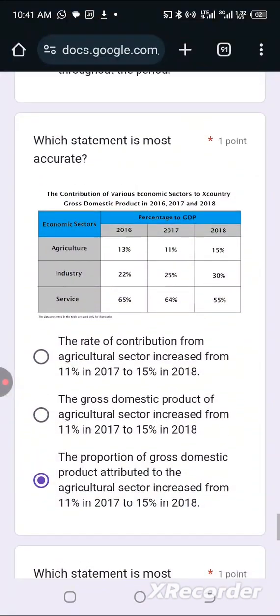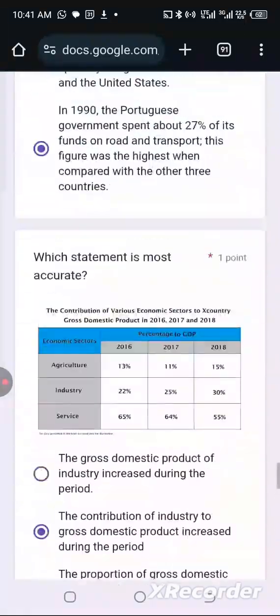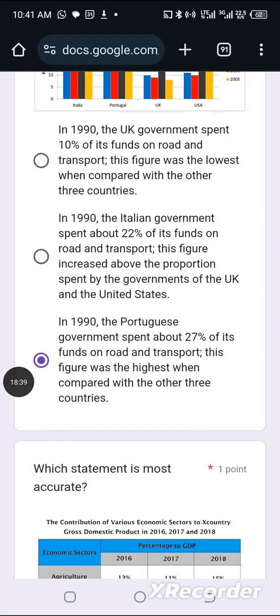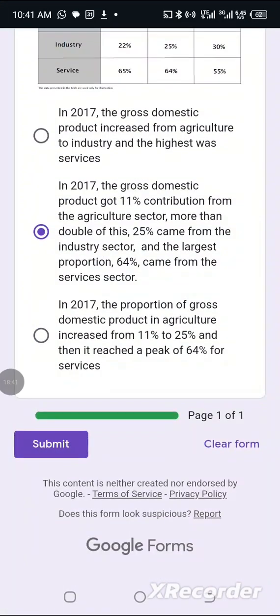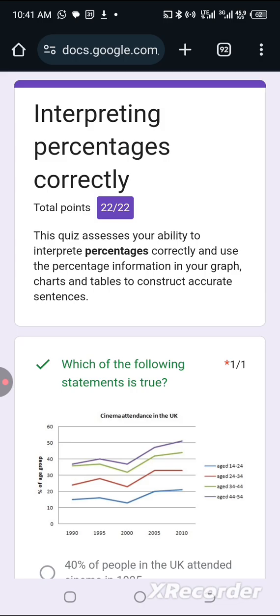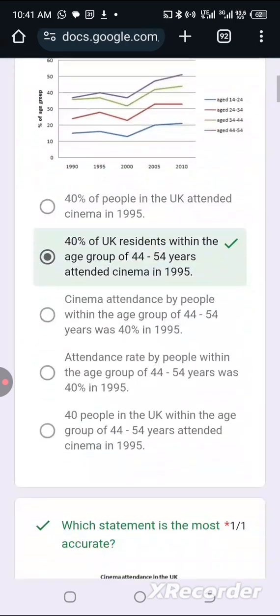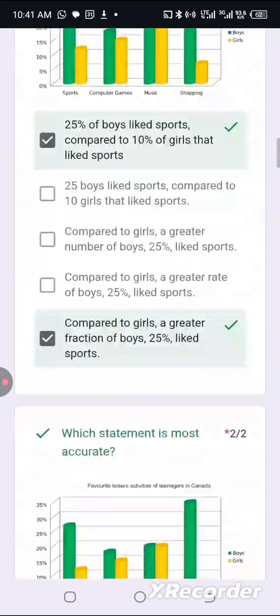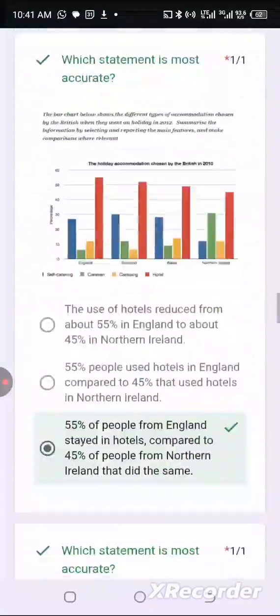Option C is off. So let me submit my answers now and check out the ones that are correct and the ones that are wrong. Submit. Let me view my score. I got 22 over 22. All my answers are correct. Everything is correct, ladies and gentlemen.